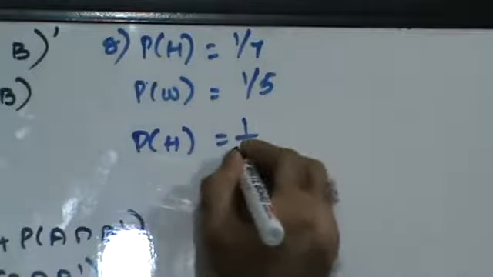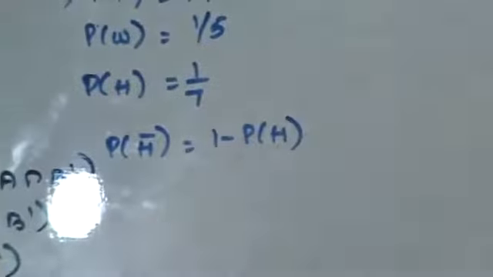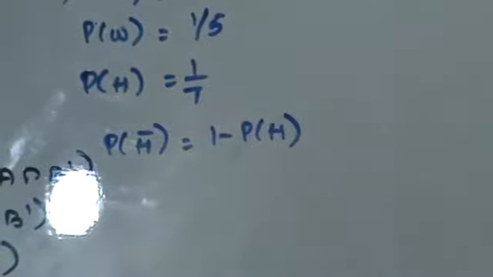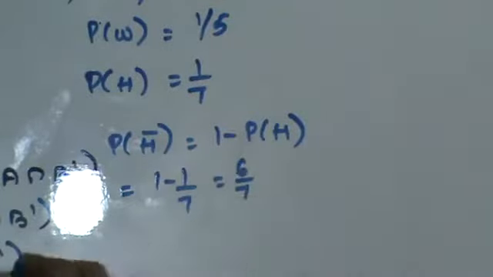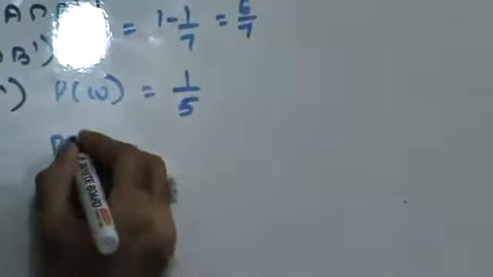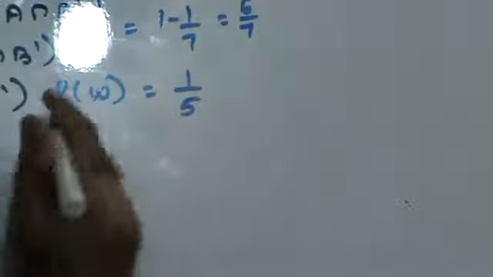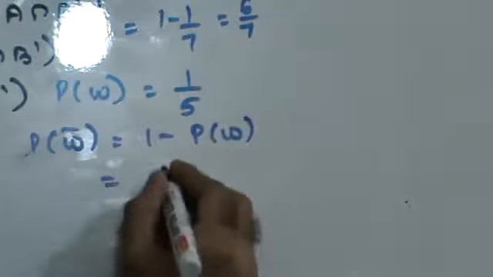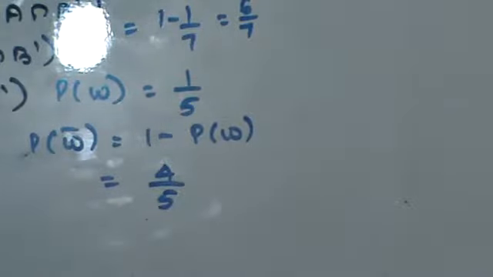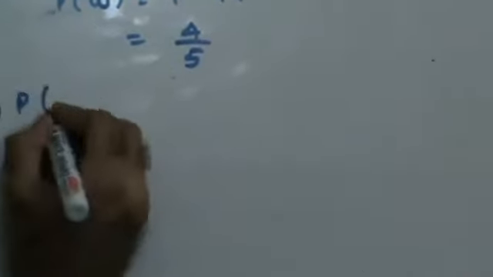Probability that husband is selected is 1 by 7. Probability that husband is not selected is 1 minus probability that husband is selected. So this is going to be 1 minus 1 by 7, that is 6 by 7. Probability that wife is selected is 1 by 5. So probability that wife is not selected is 1 minus probability that wife is selected, that is 4 by 5. Right?